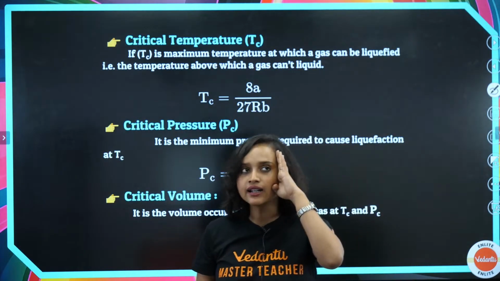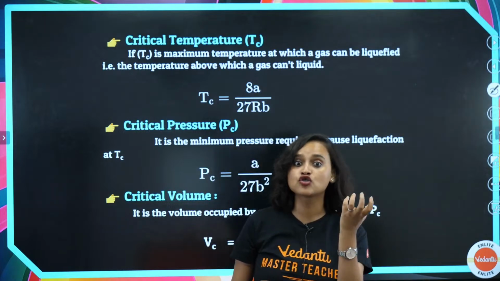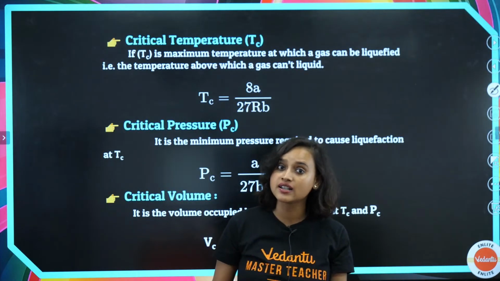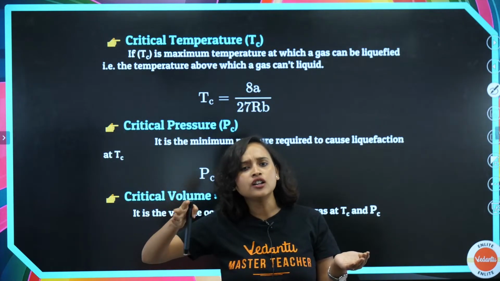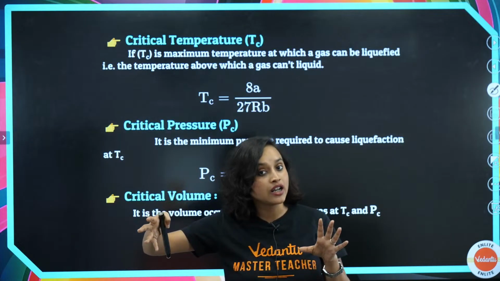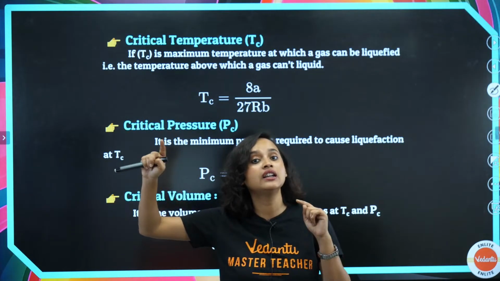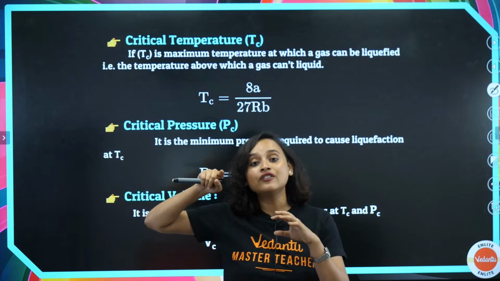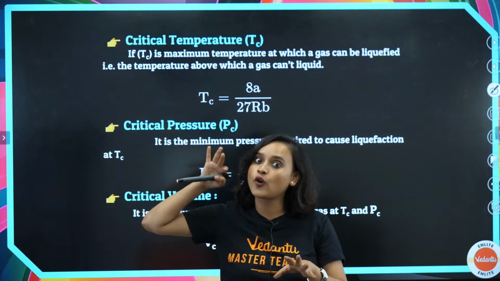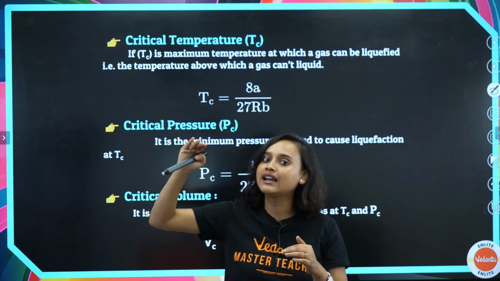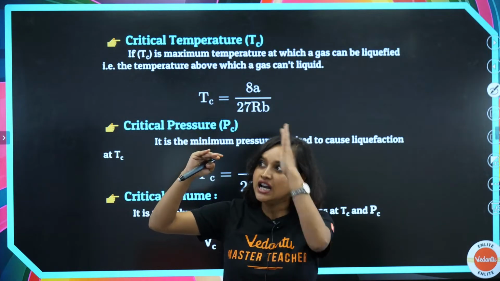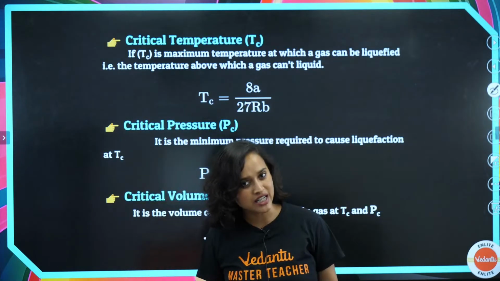See, consider ice. Ice is a solid at 0 degrees Celsius. You increase the temperature, bring it to 10 or 20 degrees Celsius, it will be liquid, and then if you keep heating it, it will be gas. At 100 degrees Celsius, it remains a liquid. Above 100 degrees Celsius, it becomes steam.